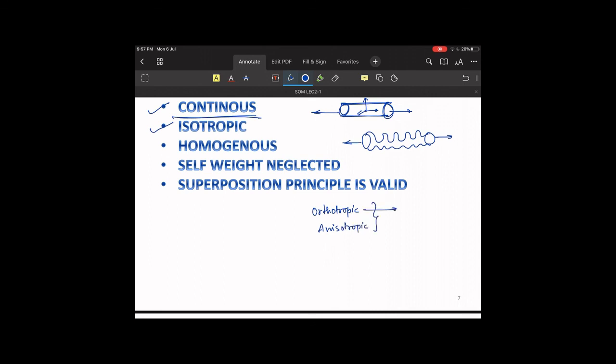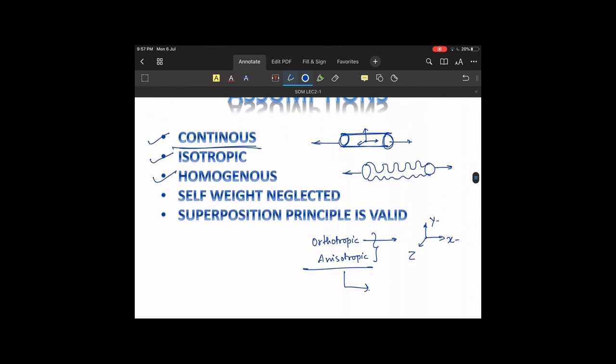In orthotropic, the properties will be different along the right angles: along the x direction the properties will be different, in the y direction they will be different compared to x, and in the z direction they will be different compared to x and y. In anisotropic, the properties will be different in different directions.